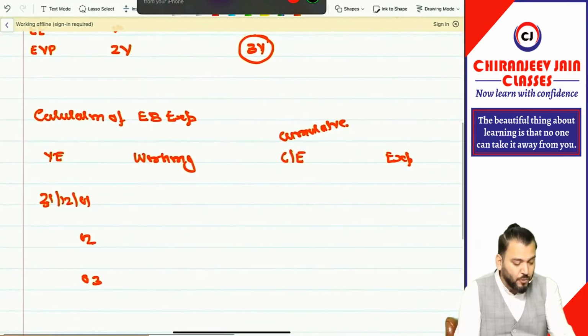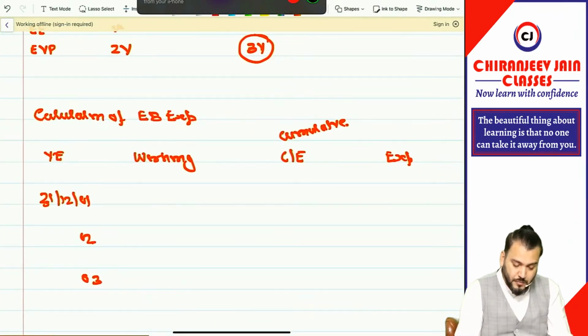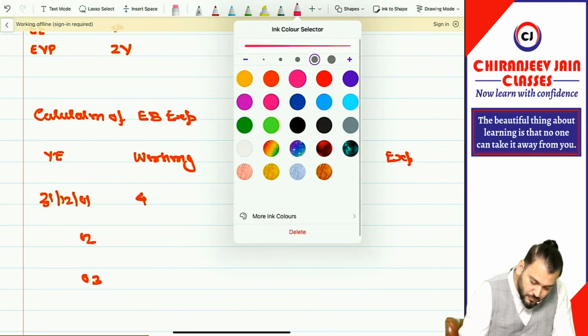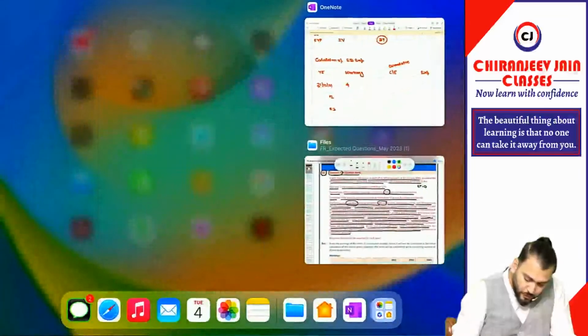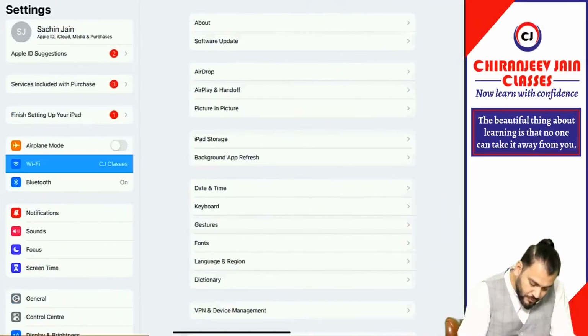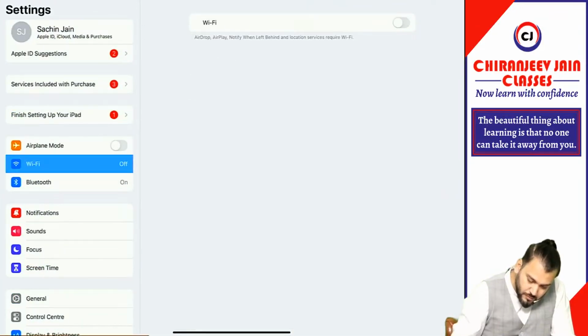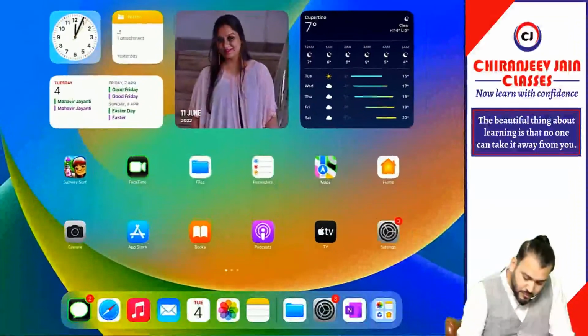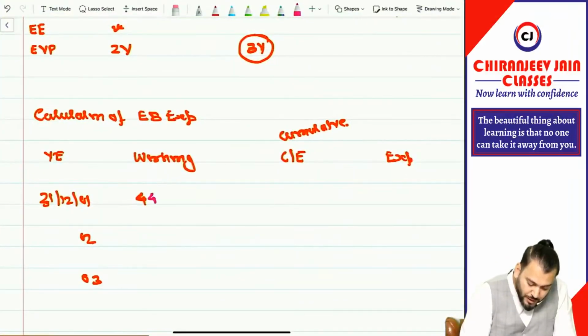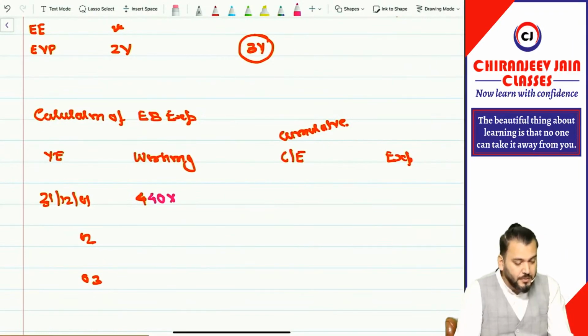So you can add on 440 employees. Got it? Any doubt? No doubt.